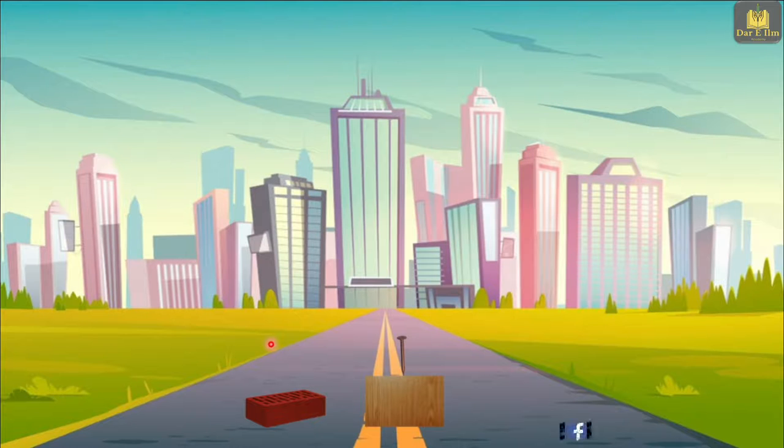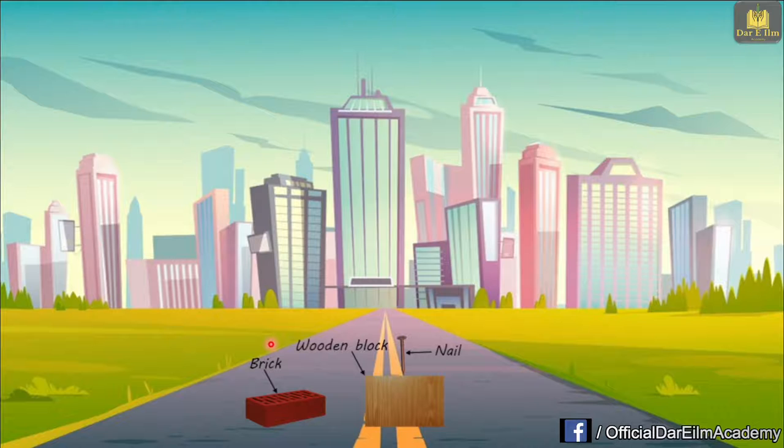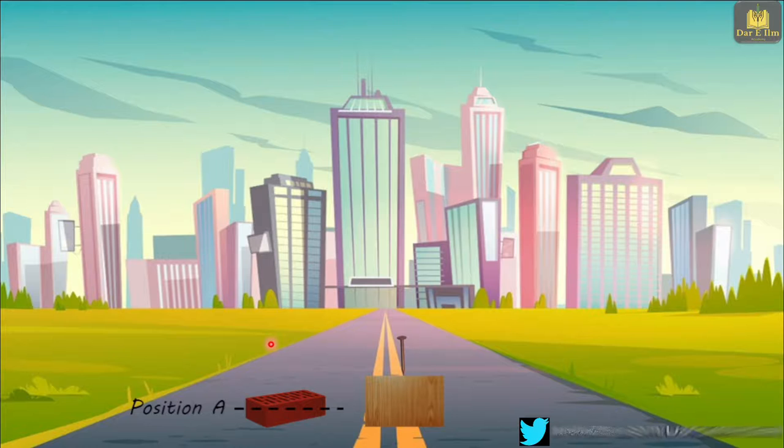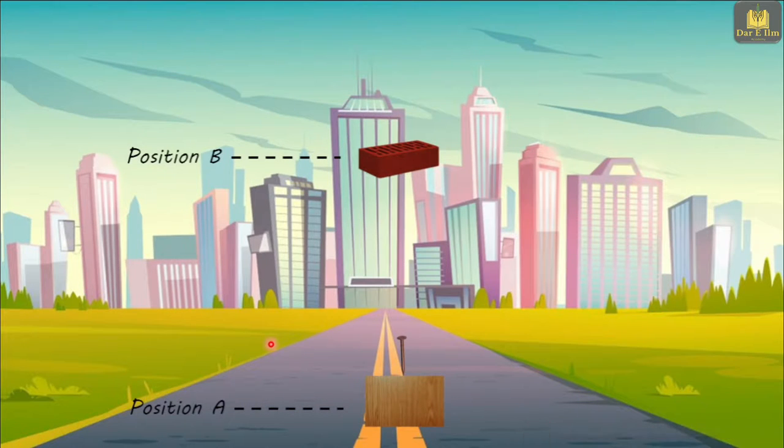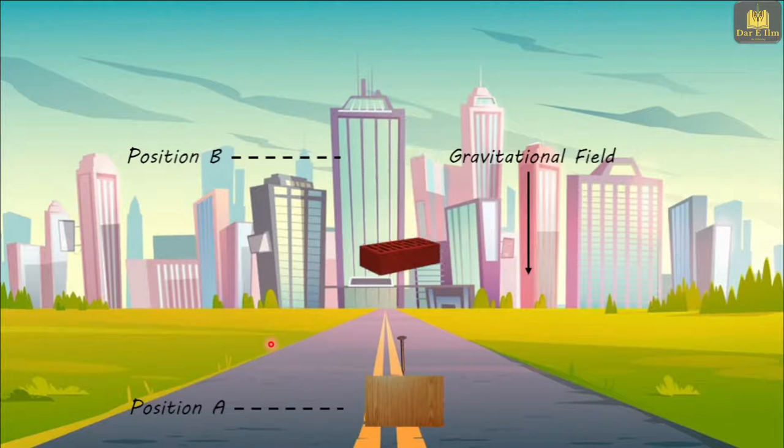Here is another example. In this picture, we see a brick, a wooden block and a nail placed on the wooden block. Let's change the position of the brick from ground level, say position A, to some certain height, say position B. Now, setting the brick free, the force field, which is the gravitational field, will act on it as per its nature and will allow the brick to fall on the nail.